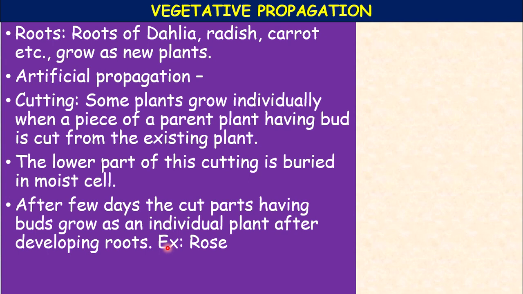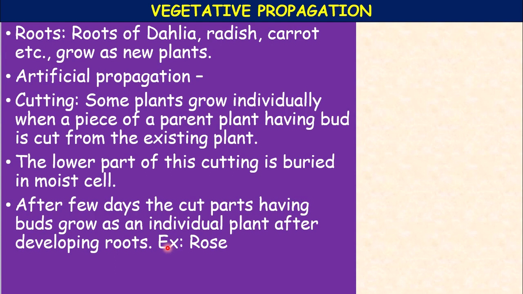Sometimes the stem cuttings have to be dipped in a rooting hormone also. We have studied growth hormones in coordination in plants. When you dip the cut portion in the hormone, it stimulates rooting. For example, rose, coleus, bougainvillea, sugarcane, and cactus are easily propagated by this method.